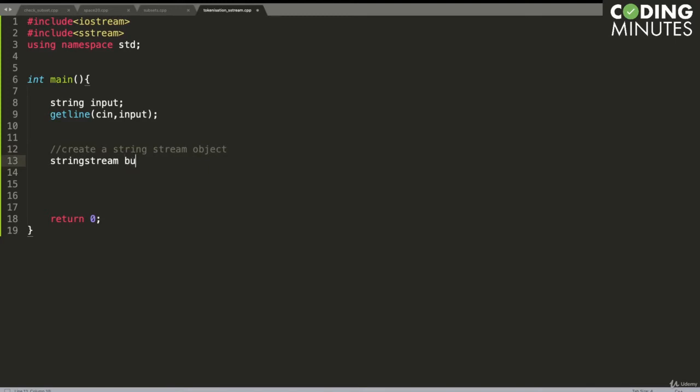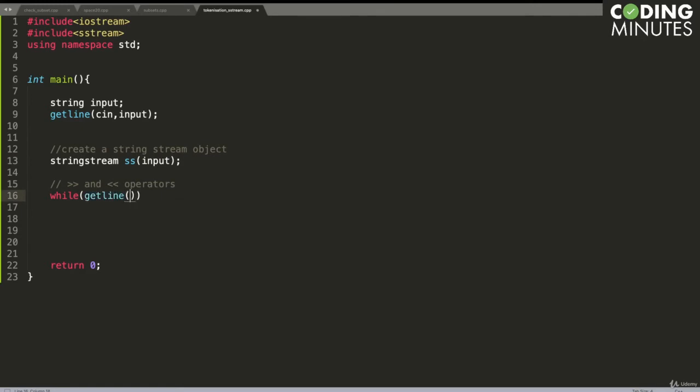Let us say buffer, or whatever you want to call it. Let us say ss, and we will initialize this string stream from the input string. Whatever input string we have, we will initialize this object. If you read more about the string stream object, you can refer to the documentation. This object supports the left shift and right shift operators, which allow us to read and write data to this stream. It behaves like a buffer in which we can read data, and we can also write data. But I'm going to use this buffer to read data. Let's see how we can do it.